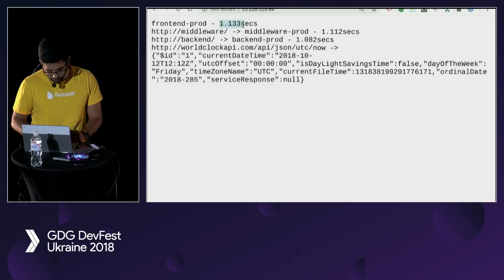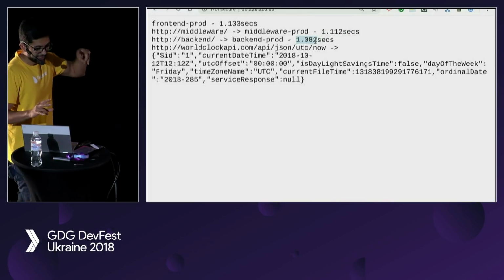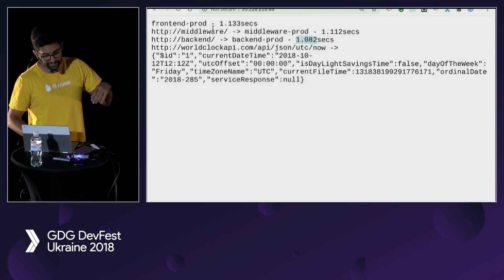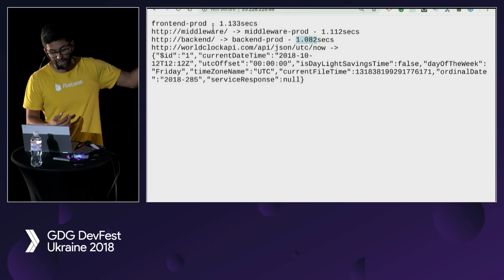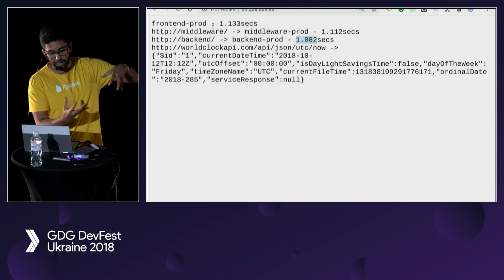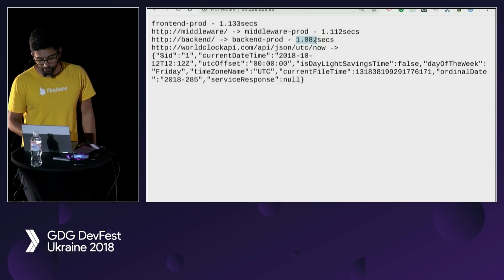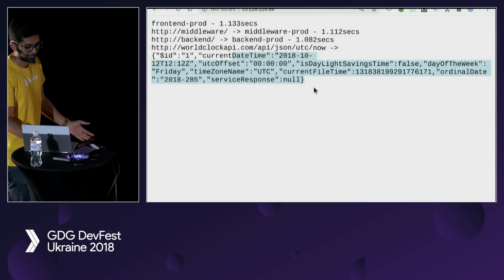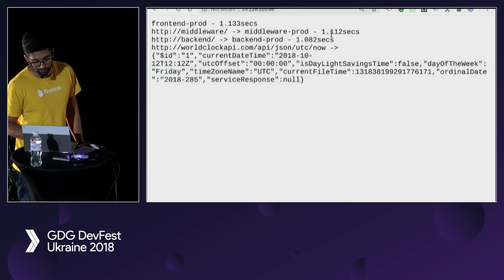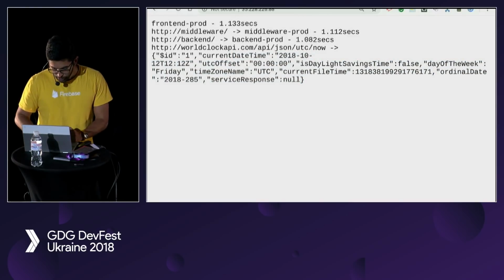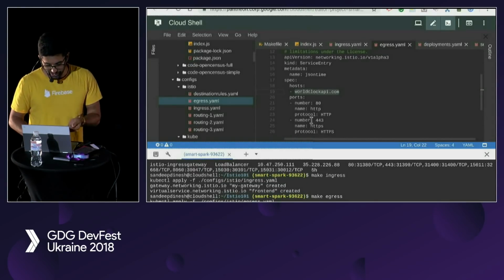One thing you might notice is this is taking 1.133, this is taking 1.112, 1.082. So the time is going down. That's because our front end has to wait for the middleware to finish, the middleware has to wait for the backend to finish. So it's all encapsulation. We can see that the vast majority of time is obviously going to this third party outside of our cluster, and everything else is only adding like 0.1 of a second. So now we have our egress working.